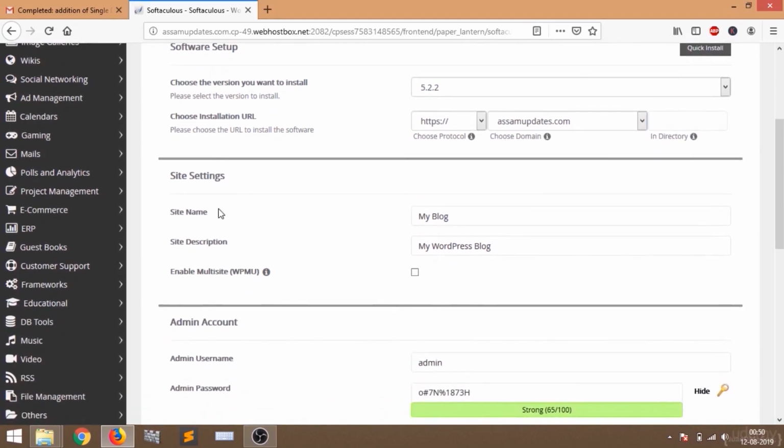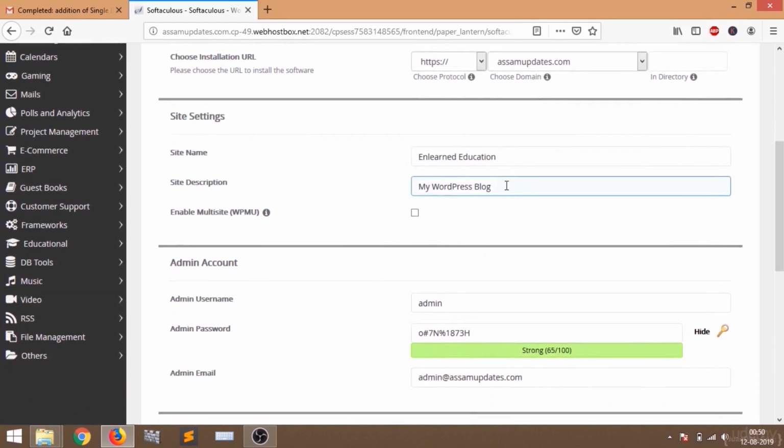Now scroll down and here we have to put our site name. I'm going to put Unlearned Education. Then here you can select your site tagline or description. These things you can change later, but if you want you can change it now also. I will leave this and change it later.